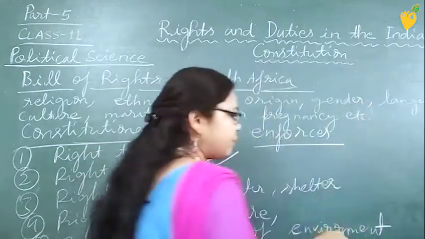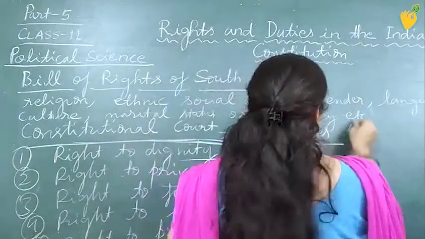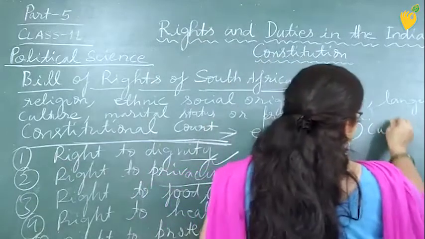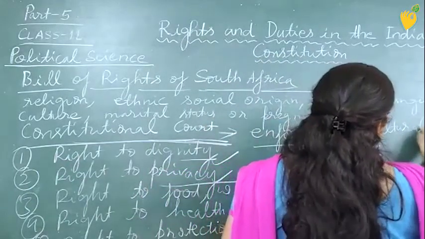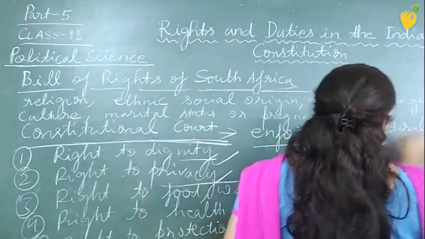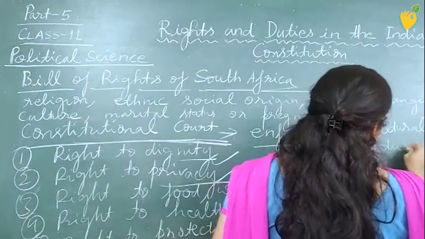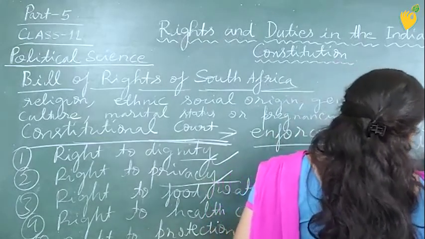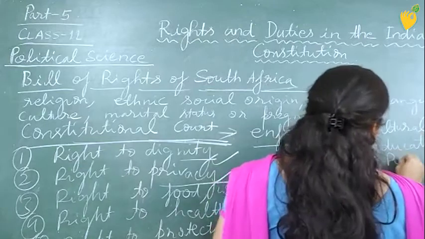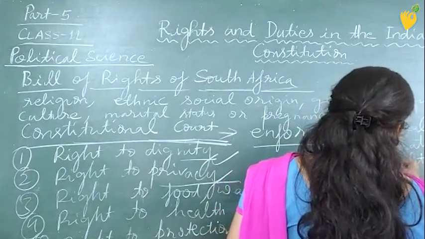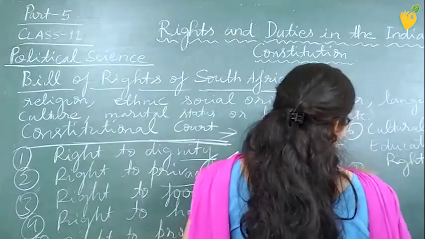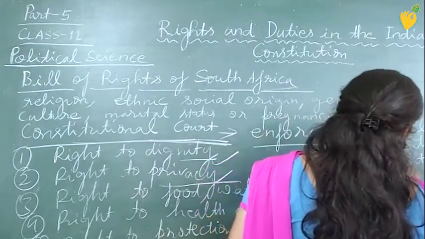Then next we have cultural and educational rights. And next is the right to information.